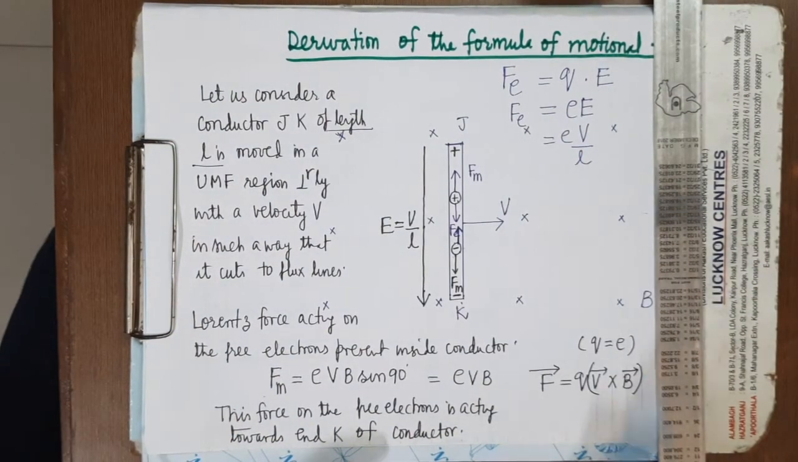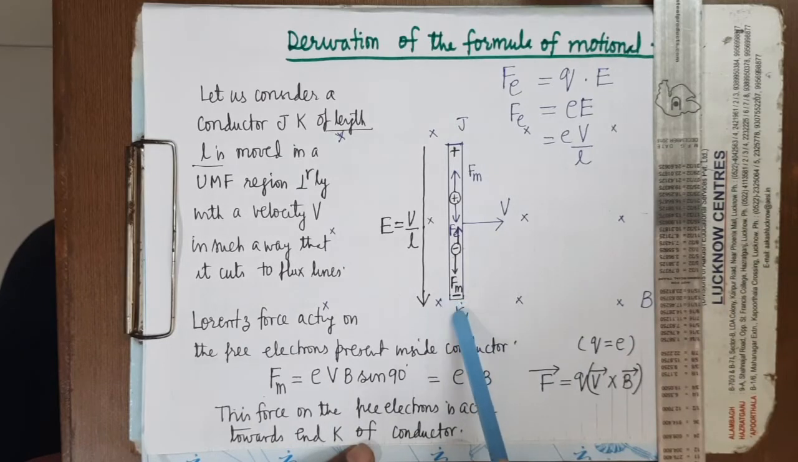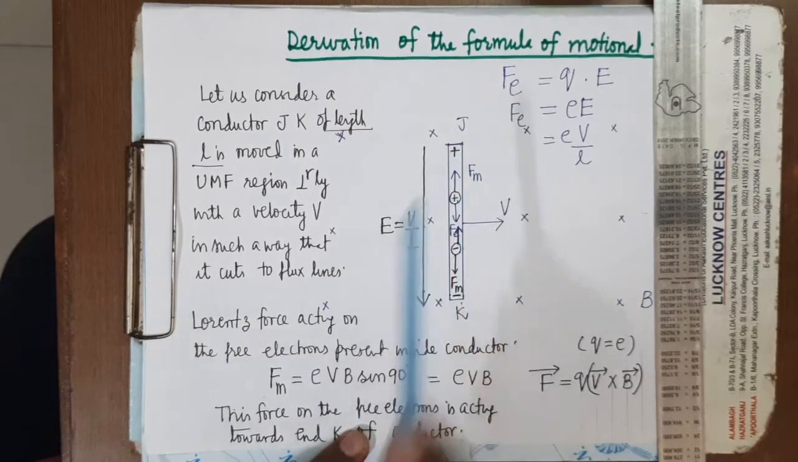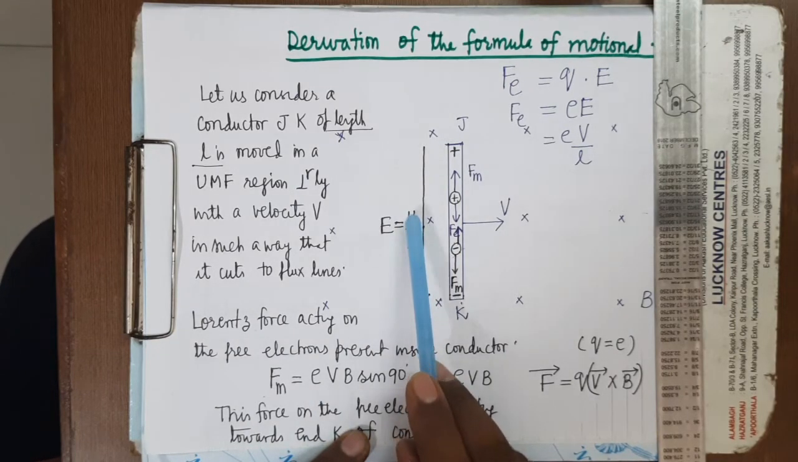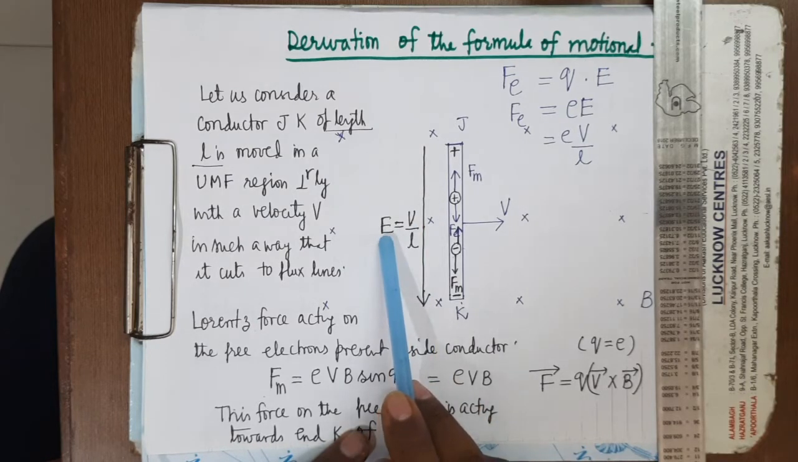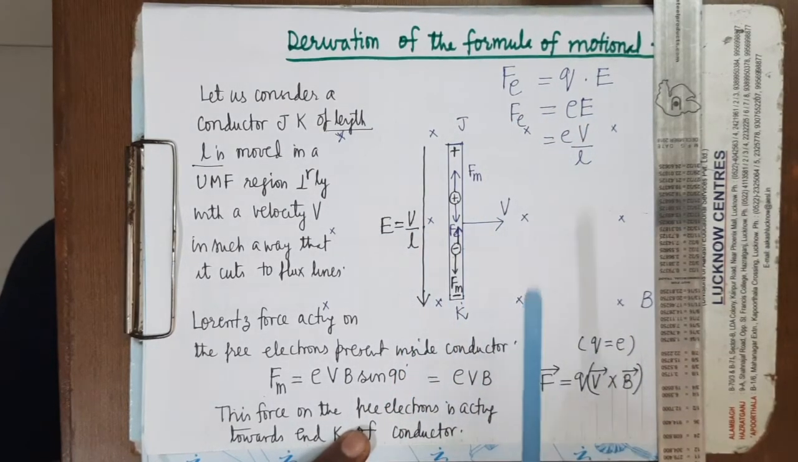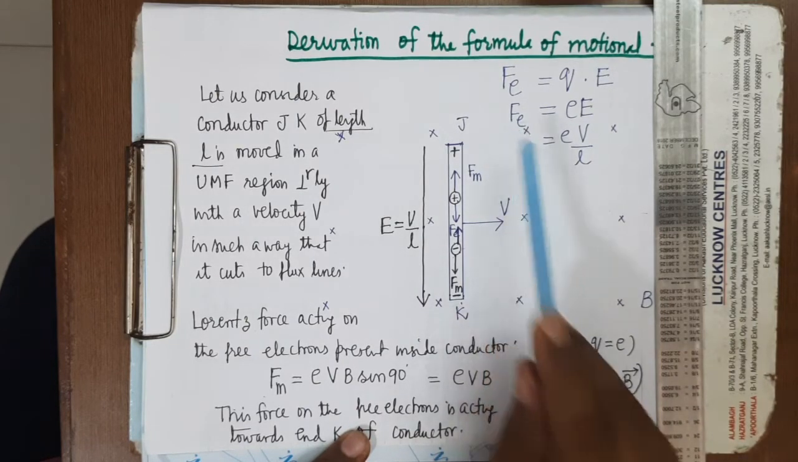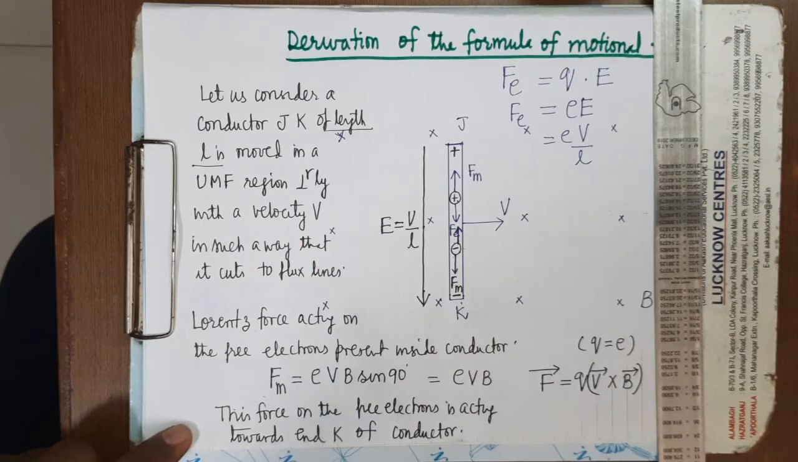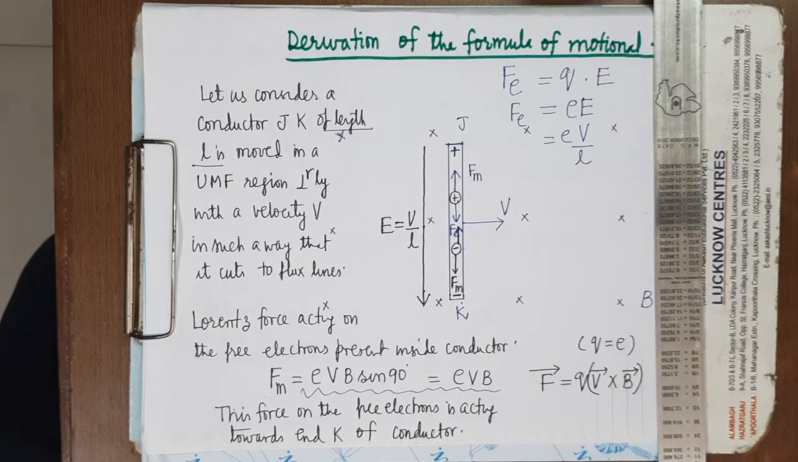You can see here, as more and more free electrons accumulate at end K, there will be a deficiency of free electrons at end J. Therefore the potential difference will increase, therefore the electric field will also increase. As the electric field increases, this electric force will also increase. And the moment this electric force becomes equal to the magnetic force, the motion of free electrons will stop.